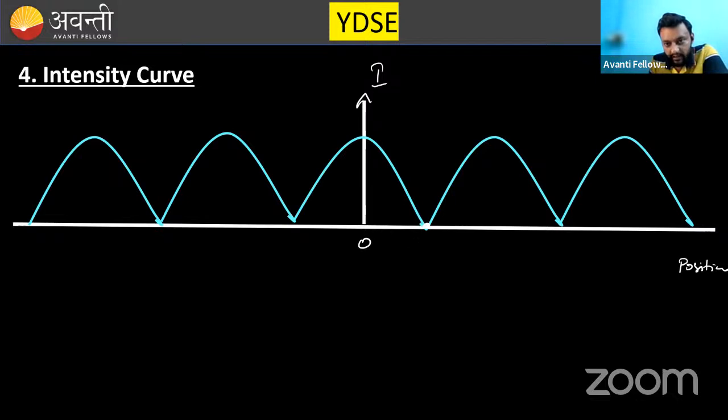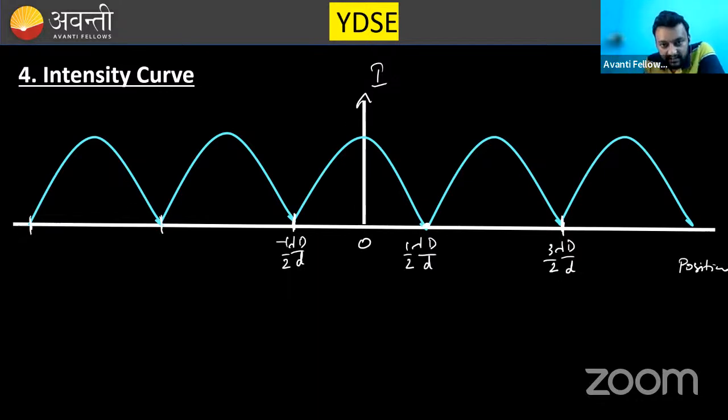This point is first minima. First minima is lambda d by d into 1 by 2. This is second minima, lambda d by d, and what is it? 3 by 2. Is this clear? Similarly, this is on the negative side, so you can say minus lambda d by d into 1 by 2. You can place these values similarly at this point and at this point as well.